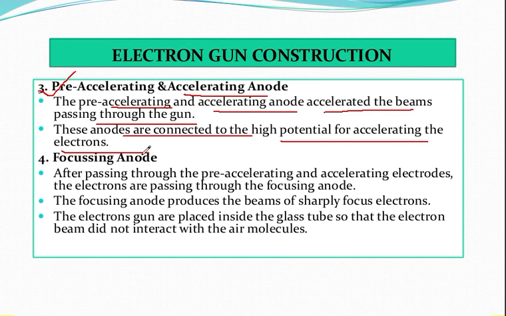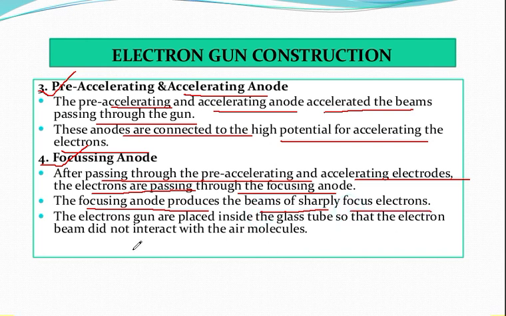And finally, the last point of the electron gun construction is your focusing anode. After passing through the pre-acceleration and acceleration electrodes, the electrons pass through the focusing anode. And the focusing anode produces a beam of sharply focused electrons.